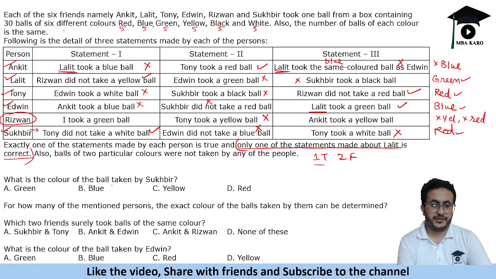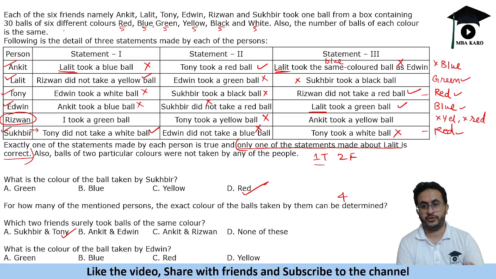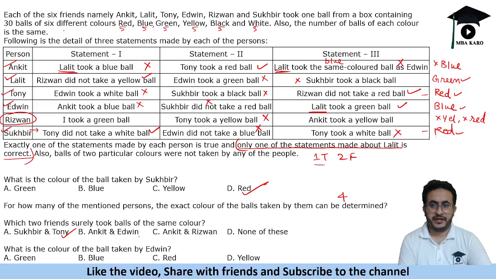So what is the color of the ball taken by Sukhbir? So Sukhbir has taken the red ball. For how many mentioned persons the exact color of the balls taken by them can be determined? So we can determine for 4 people. Which 2 friends surely took balls of the same color? So we have 2 people, Sukhbir and Tony. So they have taken the red ball. So both of them have taken red ball. What is the color of the ball taken by Edwin? So for Edwin, we know that the ball is blue color.